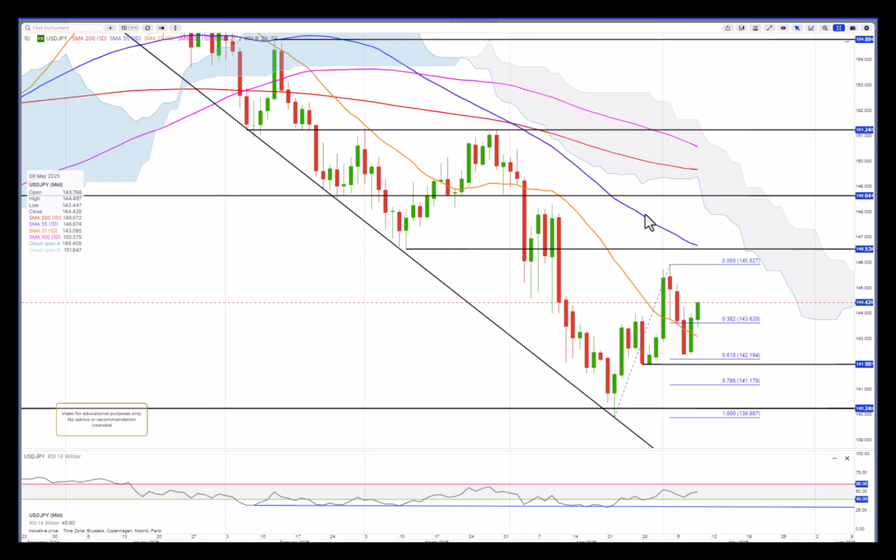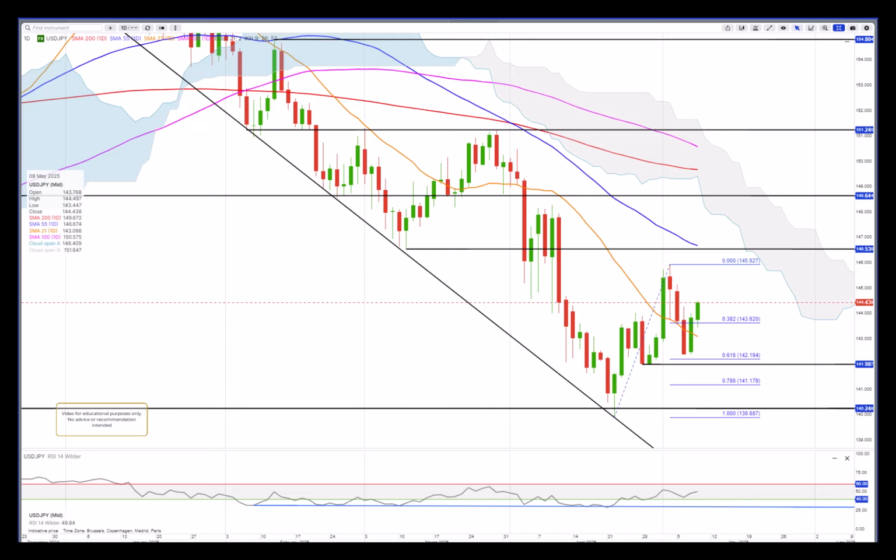The 55 moving average up here is kind of putting a lid on the market, so I think the upside potential will be limited. However, if it takes out 145.93, the peak up there, well, then there could be potential up to around 148.5.